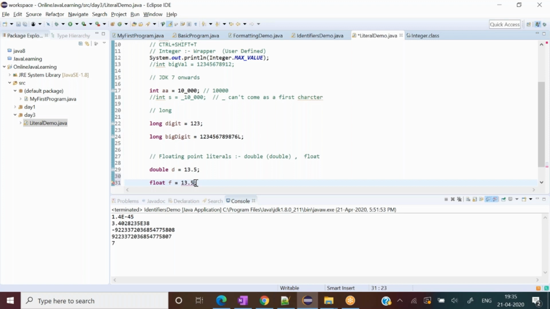Here the earlier rule is not applicable. In integer, for the smaller value there was no complaint, but for the bigger value there was. Why they made it so, I don't know. But here the rule is you always have to write f for the floating point in Java. You can write small f or capital F.